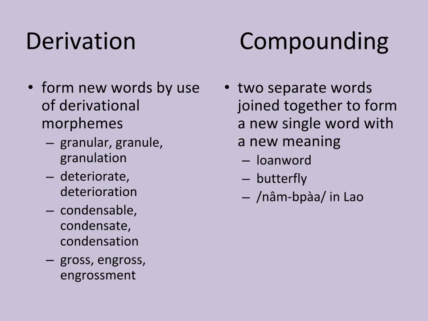Compounding. This is another way of forming new words. Two separate words are joined together to form a new single word with a new meaning. Loan word is an example, as well as butterfly. In Lao, nam pa means fish sauce, which is also a compound word.